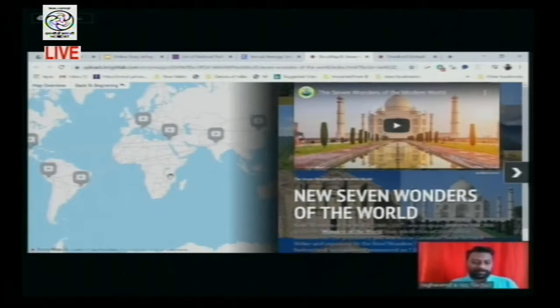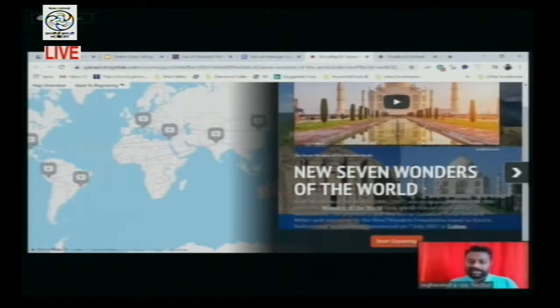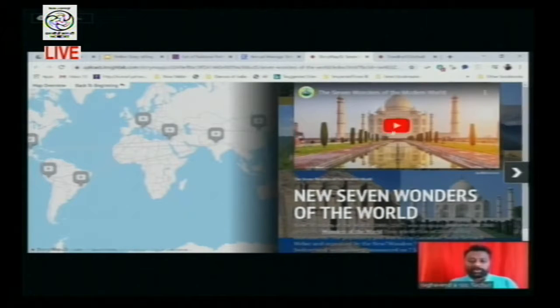So this is the map, and simultaneously in the right side panel you are able to see the title and explanation regarding the test, and in this text you are able to even hyperlink to web pages. By clicking on this you can open the related web pages which are explaining regarding the 7 wonders of the world. Here I have also embedded a YouTube video which gives you an overall view of all the 7 wonders of the world.